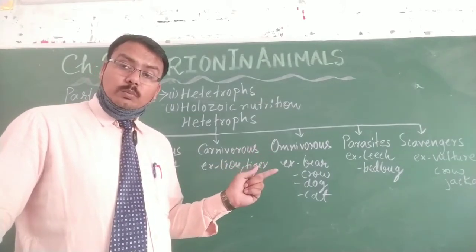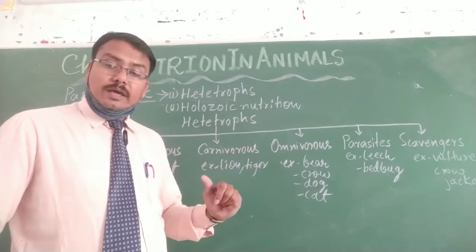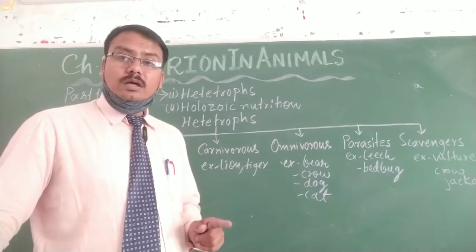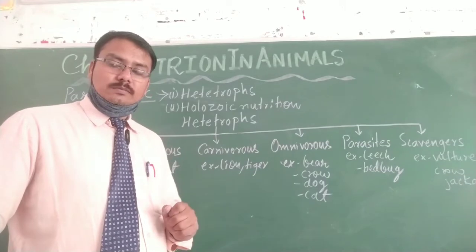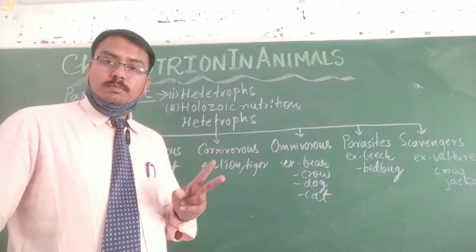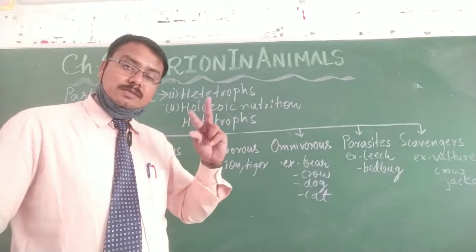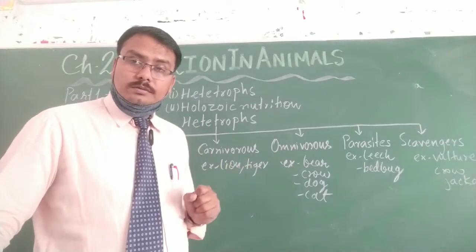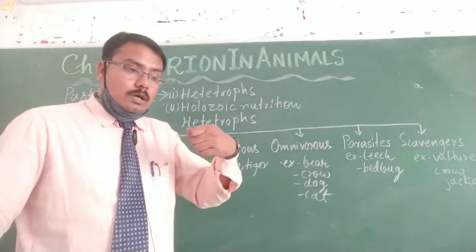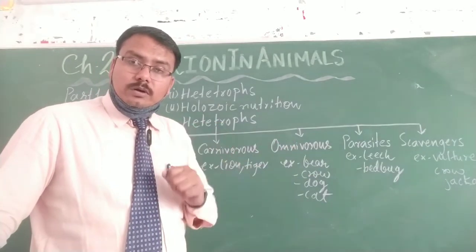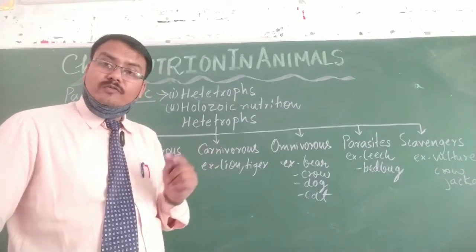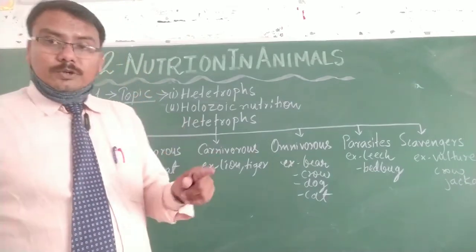Those animals that can consume both plant products as well as the flesh of other animals are called omnivorous. Just like a dog: if you throw a chapati in front of the dog, and chapati is a plant product made from wheat flour, the dog will eat that.